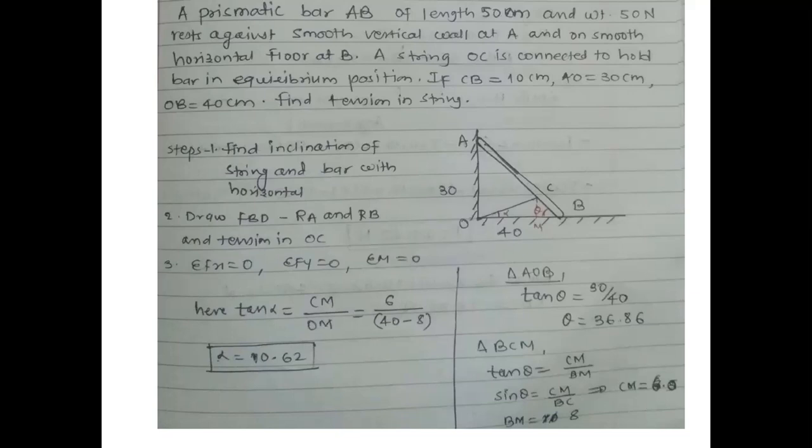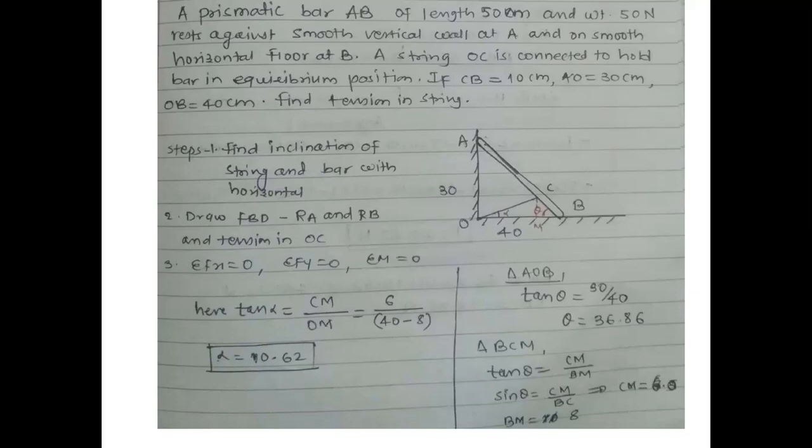In triangle BCM, consider that small triangle BCM. In that, tan theta is equal to CM divided by BM. Sin theta is equal to CM by BC. BC is known to me, so I can find out CM. Once I know CM, by putting that value, I can find out BM. BM is 8 centimeter.